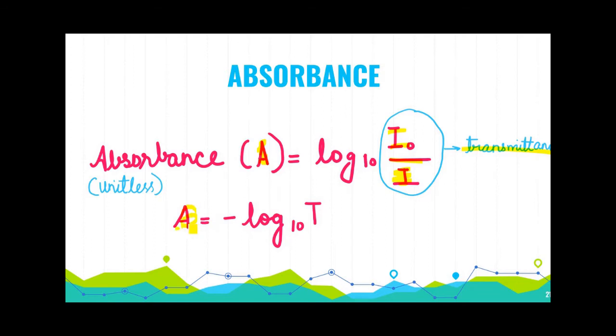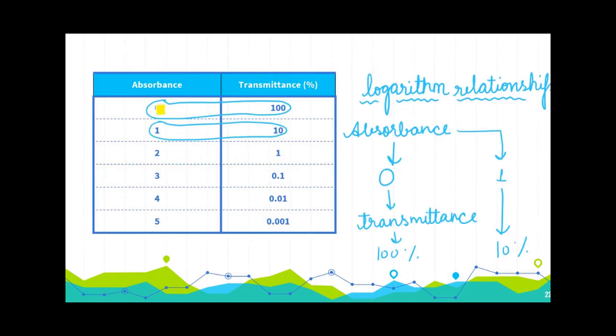We can say that the absorbance is the minus logarithm of transmittance. So the absorbance has a logarithmic relationship to the transmittance. With an absorbance of 0, the transmittance is 100%, and with an absorbance of 5, the transmittance is 0.001%. As the absorbance is a dimensionless quantity, it is unitless.